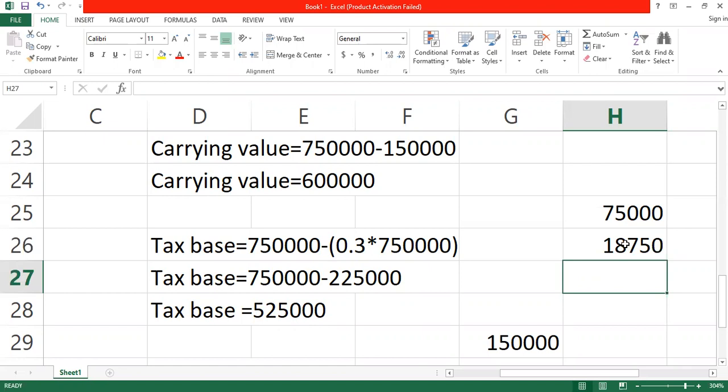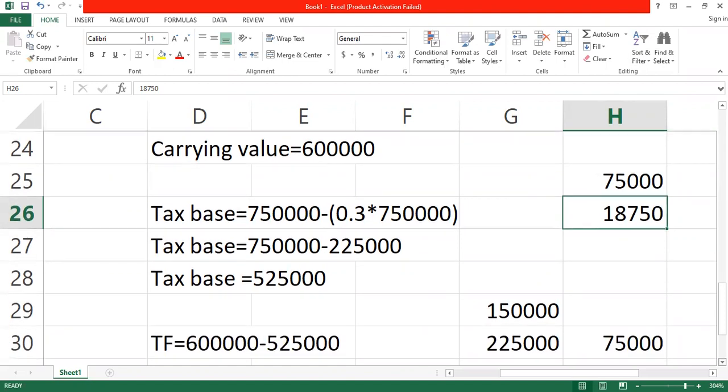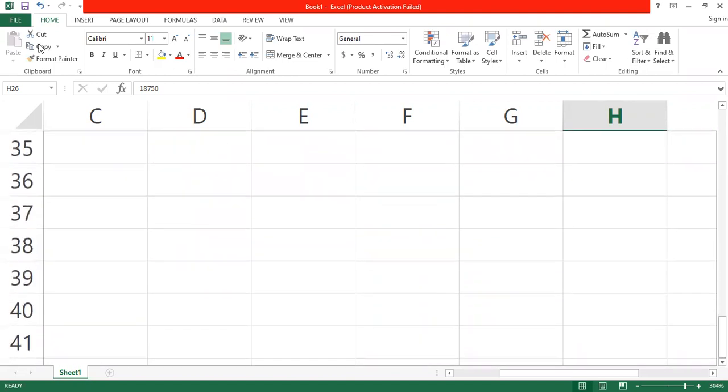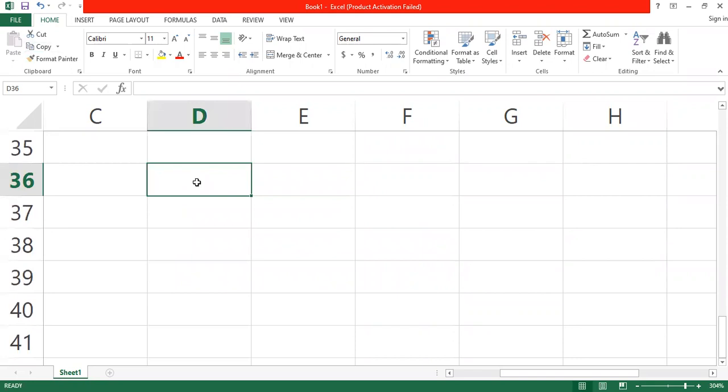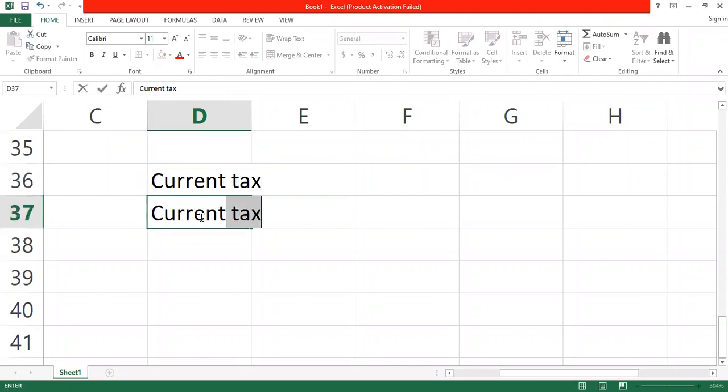This is an expense to us, since we are going to pay, isn't it? Since it's an expense to us, what will be the effect of this on our profits? It will reduce the profits. What is the effect of current tax on our profits? It will also reduce it. So what we do is, if the deferred tax is something we are going to pay in the future, then we add it to our current tax.